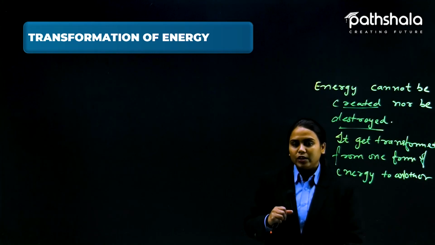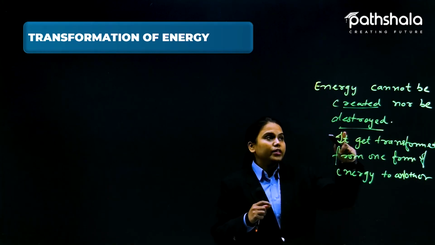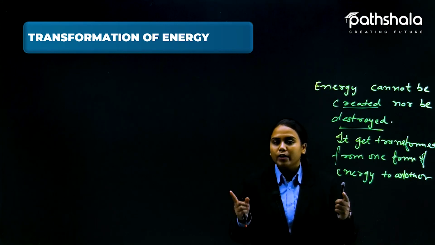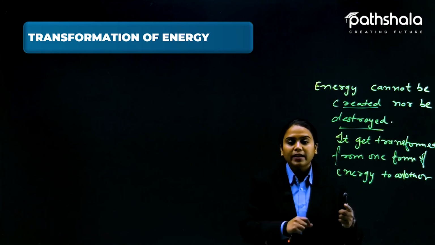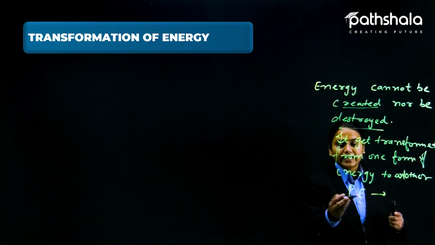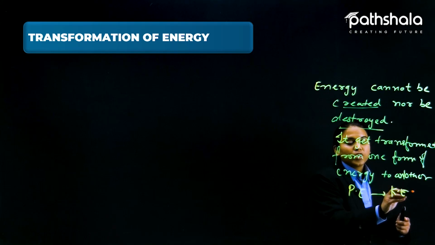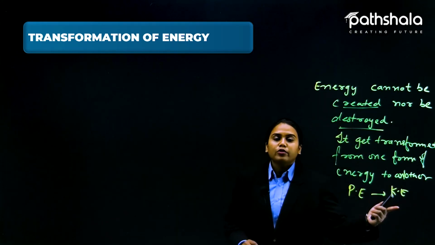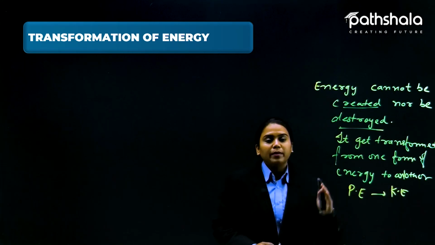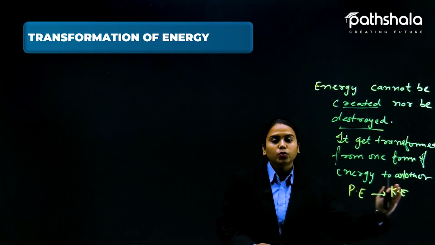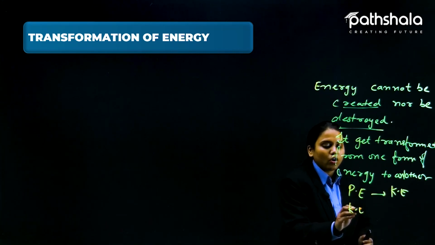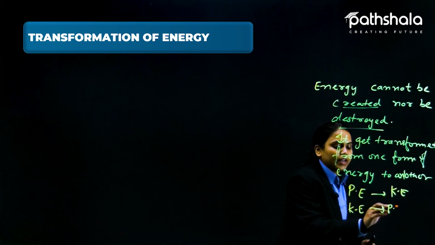There are various examples of transformation of energy. Let me discuss them with you. Energy cannot be created nor destroyed. It is just transformed from one form to another. In the previous example, potential energy was transforming into kinetic energy. Kinetic energy could also be converted into potential energy.